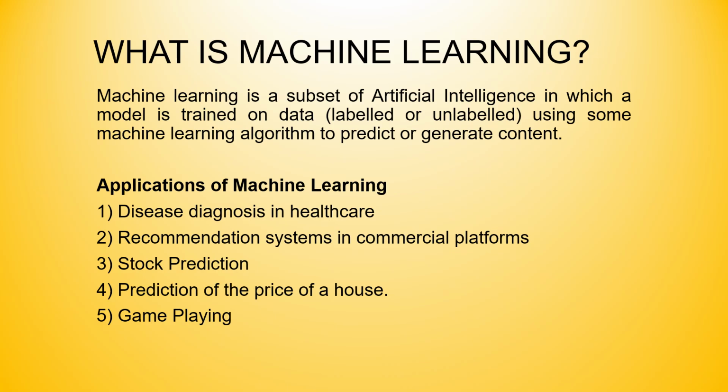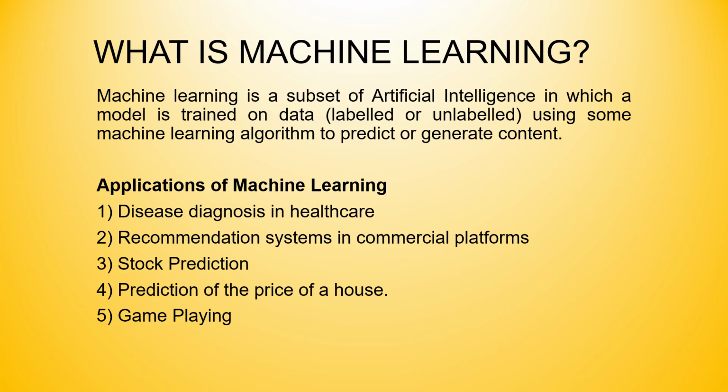Machine learning is a subset of artificial intelligence in which a model is trained on data using some machine learning algorithm to predict or generate content. We will see later what labeled or unlabeled data is. The main applications of machine learning are disease diagnosis in healthcare, recommendation systems on commercial platforms like Netflix, YouTube, Amazon, stock prediction, prediction of the price of a house, and game playing.